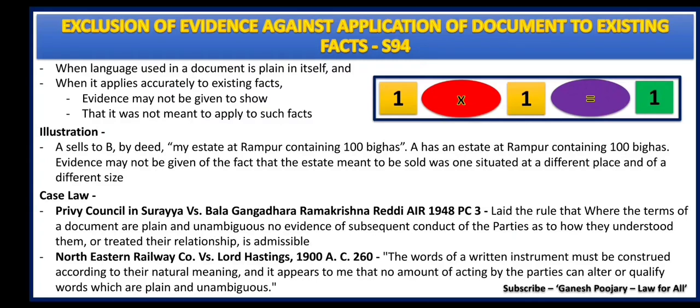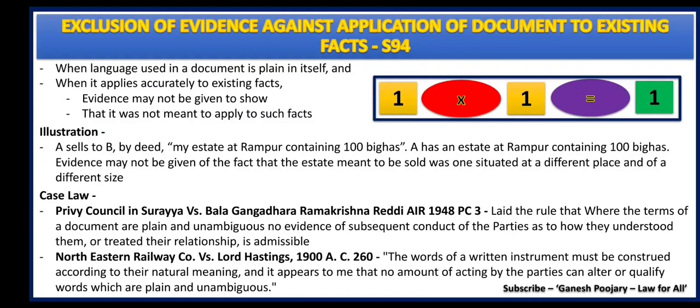And while laying this rule, they have referred to the case law North Eastern Railway Company versus Lord Hastings. In this case law, it was held that the words of a written instrument must be construed according to their natural meaning, and it appears to me that no amount of acting by the parties can alter or qualify words which are plain and unambiguous.